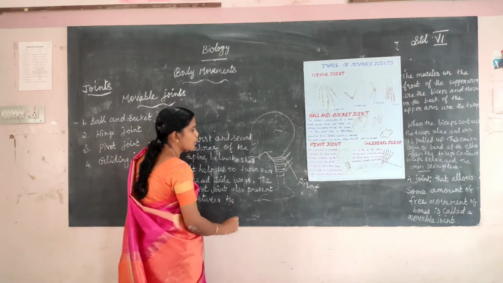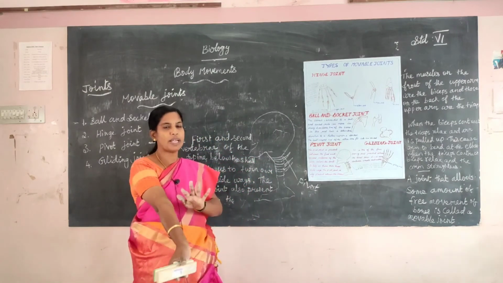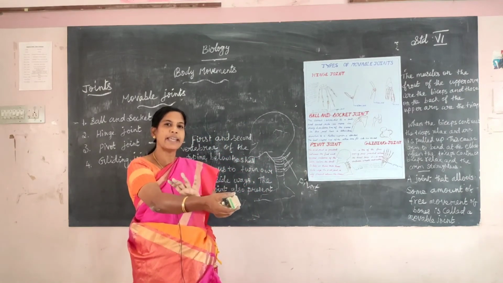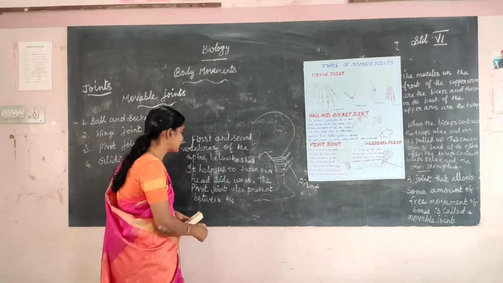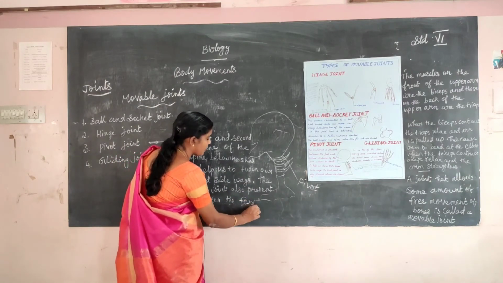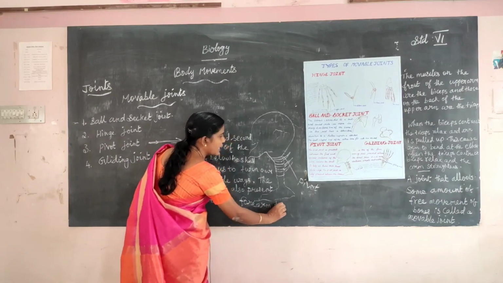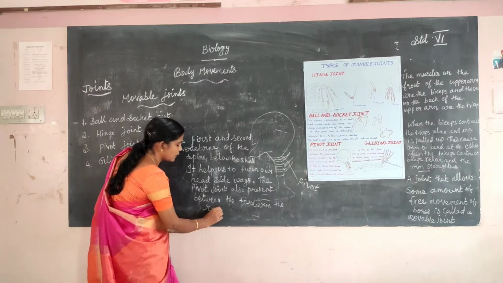The pivot joint is also present between the bones of the forearm, the radius and ulna. The radius and ulna present in the forearm are also a pivot joint.